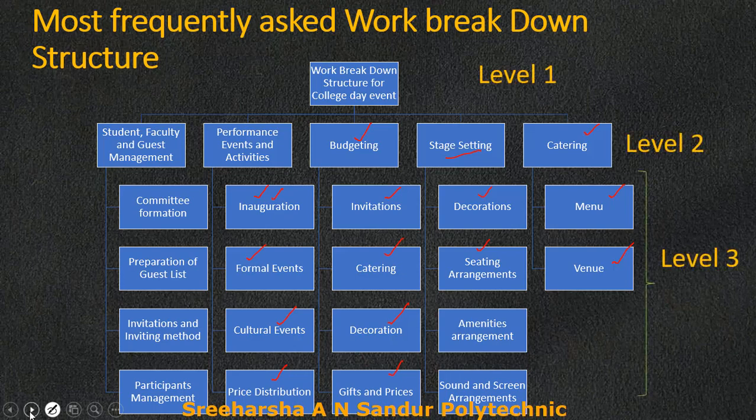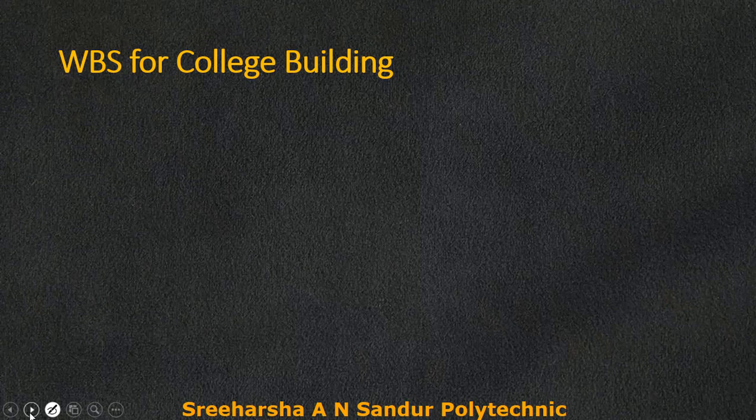Now in this work breakdown structure, we can see three levels. This is our first level, then this will be our second level, and all this will be our third level. If you further make sub branches and write, that becomes level 4. So this is the work breakdown structure of a college day event, and this is one of the most repeatedly asked work breakdown structures.